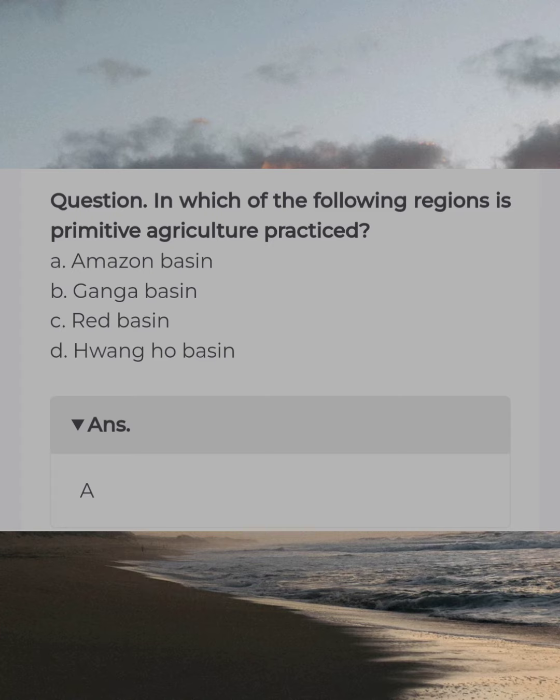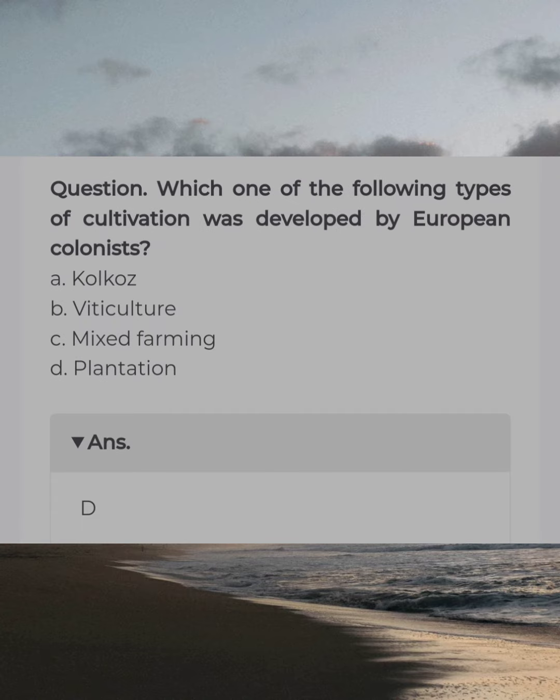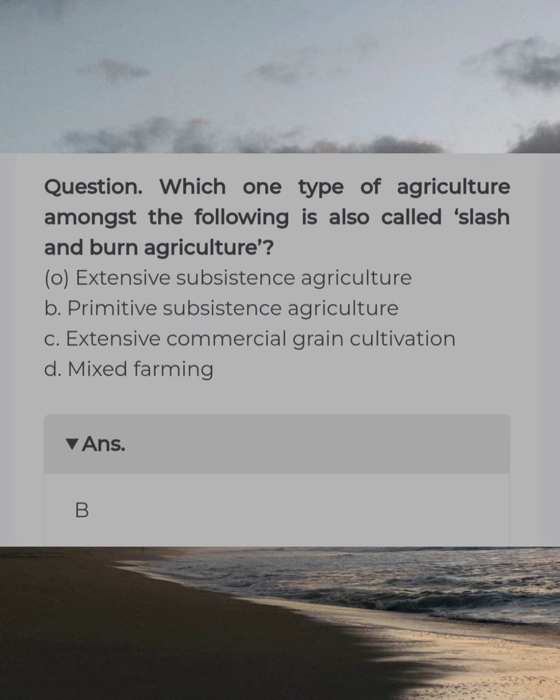In which of the following regions is primitive agriculture practiced? Answer A. Amazon basin. Which one of the following types of cultivation was developed by European colonists? Answer D. Plantation. Which one type of agriculture amongst the following is also called slash and burn agriculture? Answer B. Primitive subsistence agriculture.